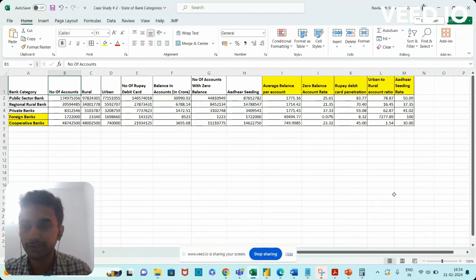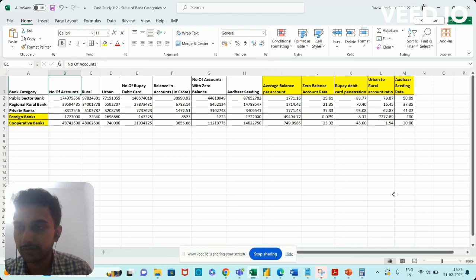As part of the evaluation, I have been given this dataset, which is a banking dataset, which includes columns like the bank category, the number of accounts in the rural and urban region, the number of RuPay debit cards, balance in the accounts, etc. By using these existing columns, I have created a set of five key performance indicators for this dataset, which are highlighted in yellow.